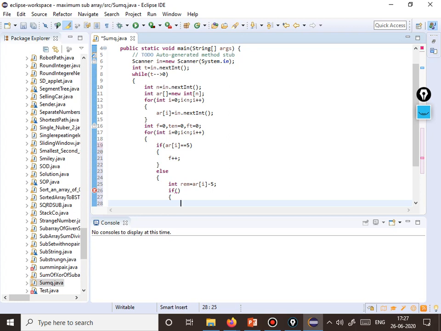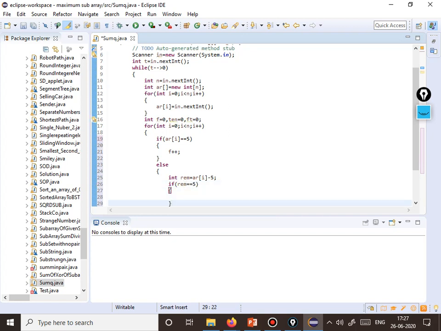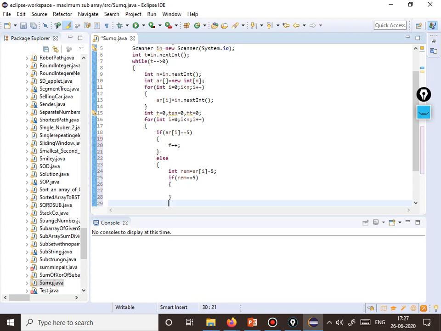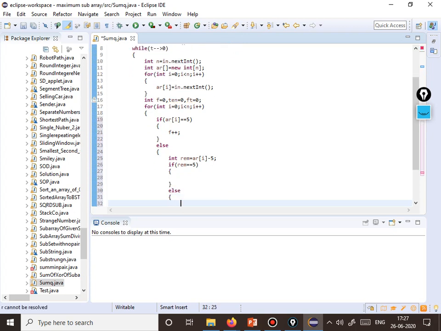If we take 5, we will not be going into this part, but if we have 10, then the remainder is 5. And if the coin is 15 and we subtract 5, then we have 10. So the remainder would be either 5 or 10. If the remainder is 5, then we need to do something; or else the remainder is 10.